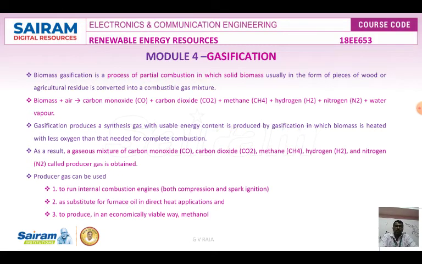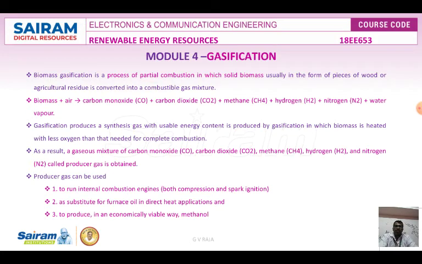Every tree, plant and agricultural residue is exposed to sunlight. According to the photosynthesis process, solar energy is already stored as heat energy. So while burning this, you will get the combustion energy that can be converted into a gas mixture.